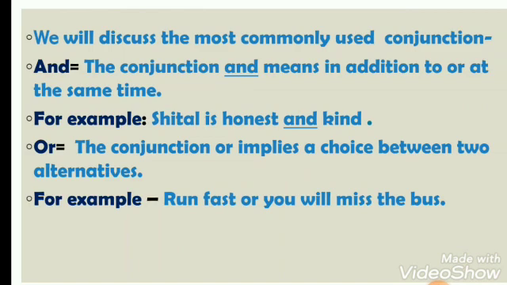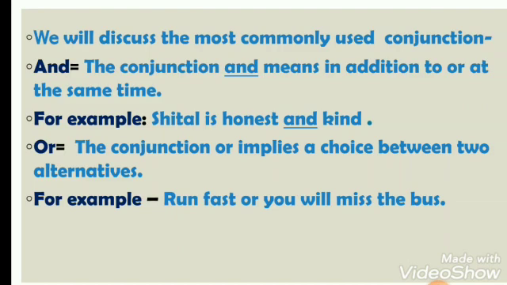Now we will discuss the most commonly used conjunctions, and the first one is and. The conjunction and means in addition to or at the same time. The conjunction and is used to join words and sentences that have related or similar ideas. For example, Sheetal is honest and kind.